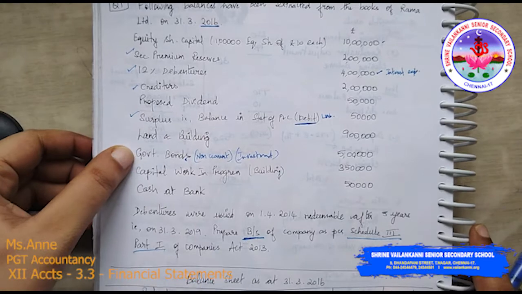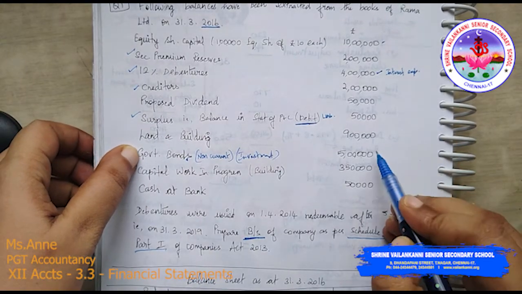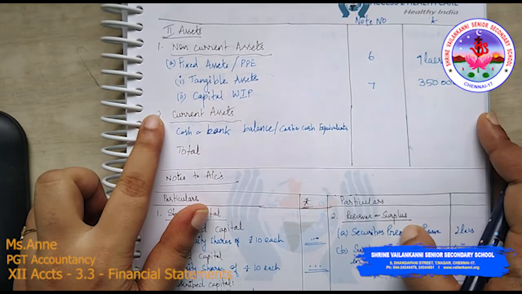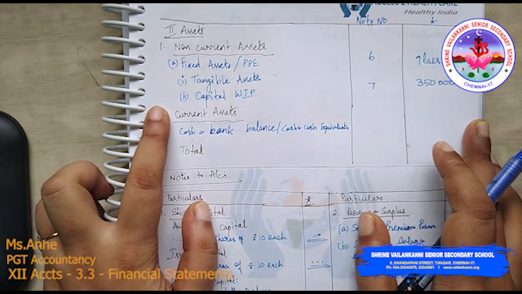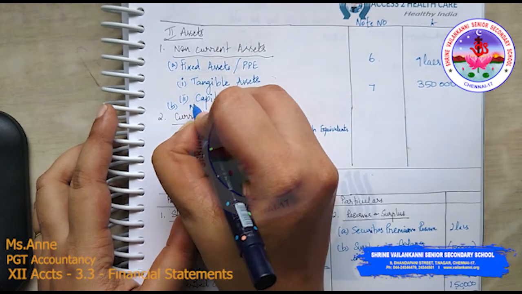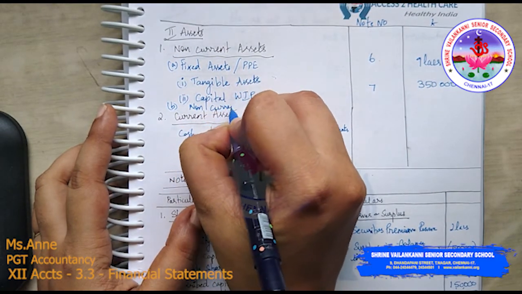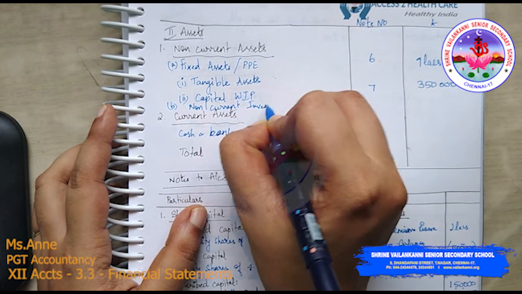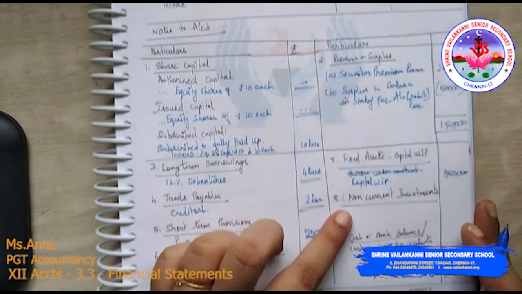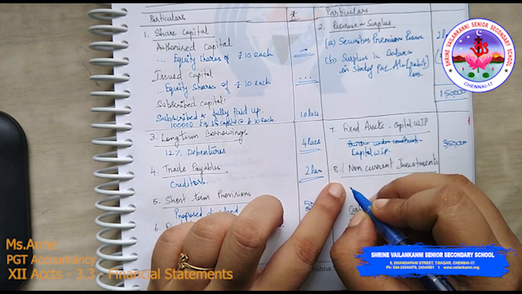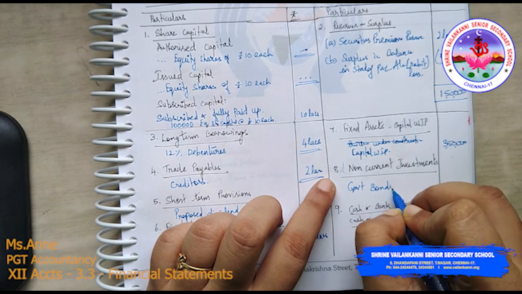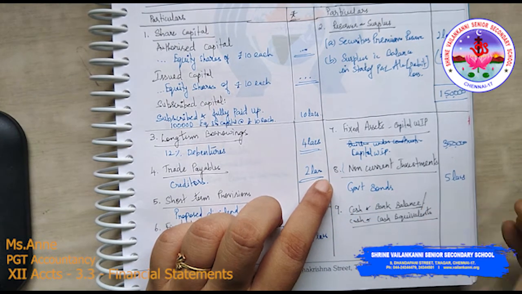Then what else do you have in the question? You have government bonds, which is 5 lakhs, that will come under non-current investment, note number 8. So under note number 8 you have the government bonds. How much is that? 5 lakhs.